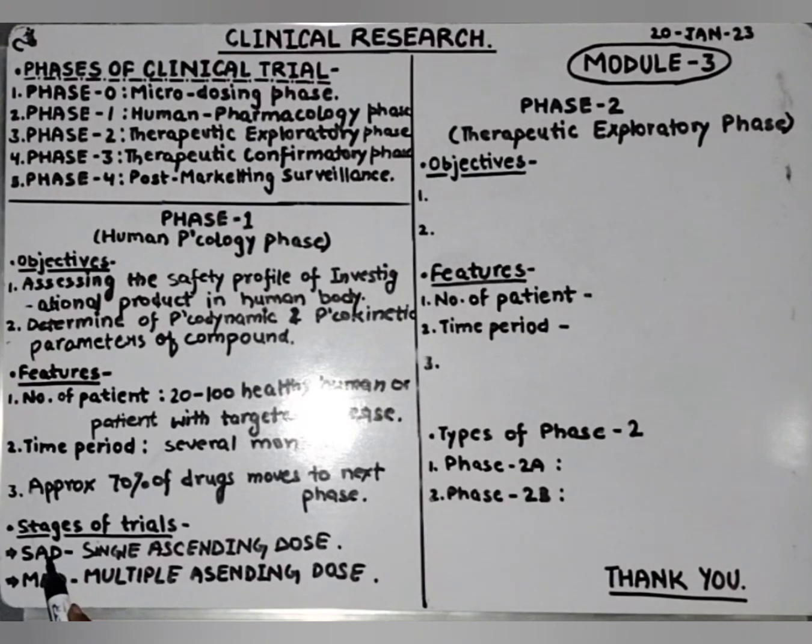And next we are discussing the stages of the trial, which are SAD, single ascending dose, and MAD, multiple ascending dose. This is all about phase 1. And let's discuss phase 2.